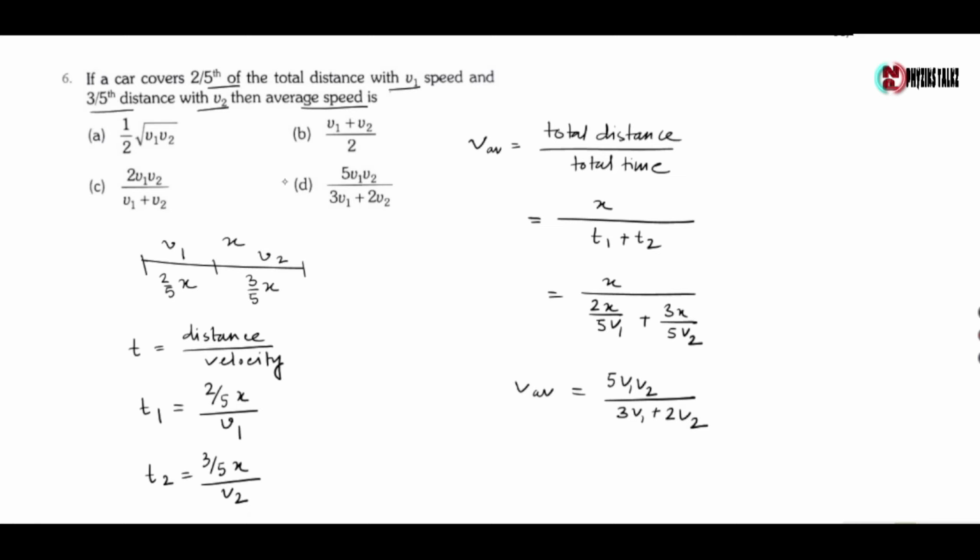So the correct option is option D. Next question, the velocity of a particle v is given by v equals v0 plus gt plus ft square. If its position is x equals 0 at t equals 0, then its displacement after time t equals 1 is given by. Now the particle has displacement x equals 0 at t equals 0, and its velocity is given by v0 plus gt plus ft square.